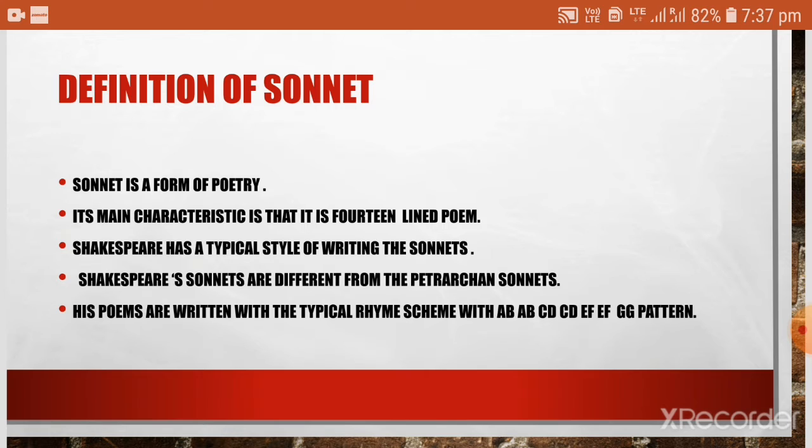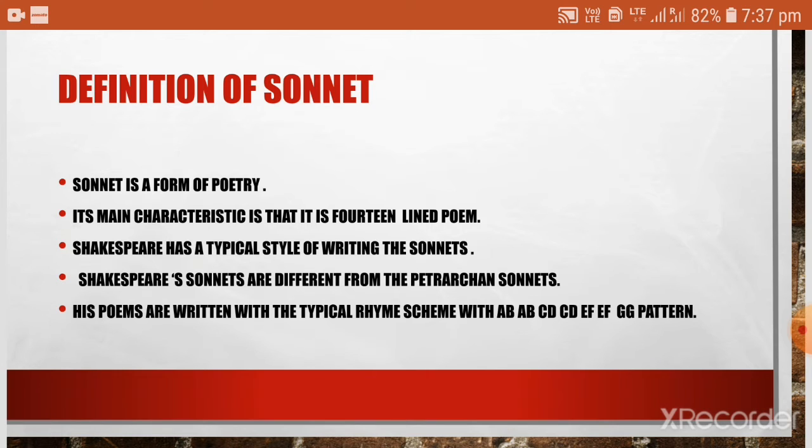The reason is that a sonnet is considered to be a 14-lined poem. When we talk about Shakespeare's sonnets, they are written in 14 lines. So, this is the first characteristic of the sonnet form, that they are 14-line poems.